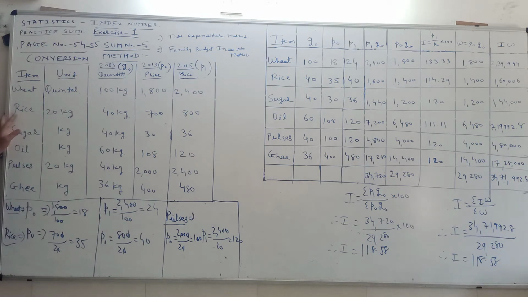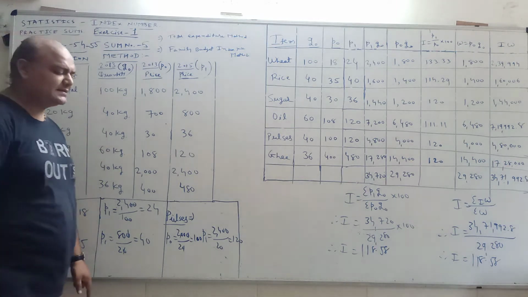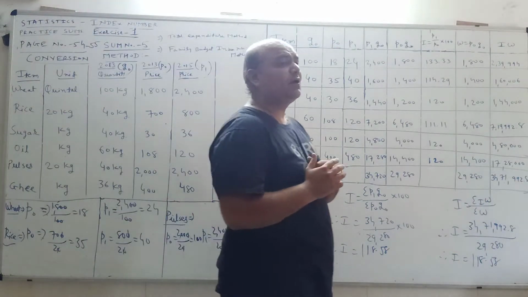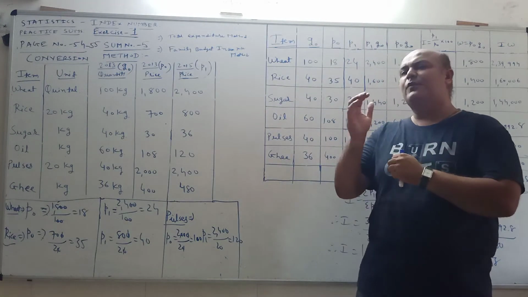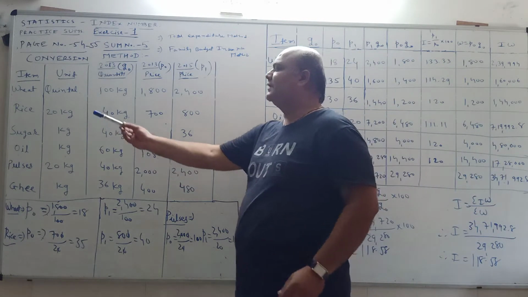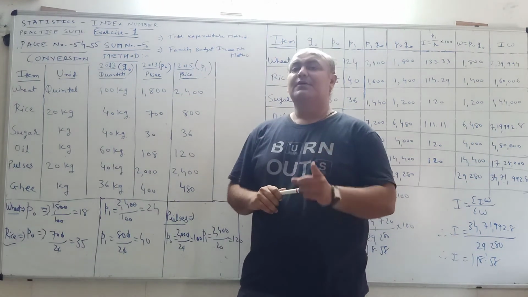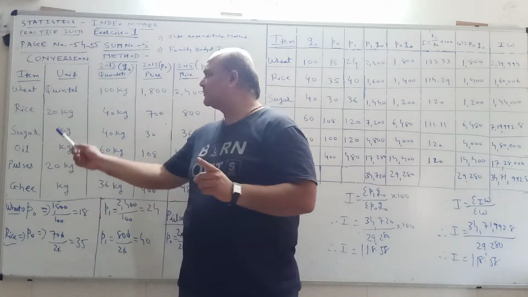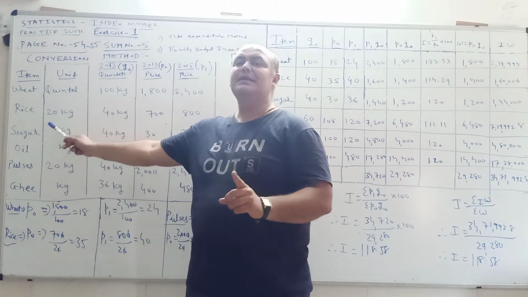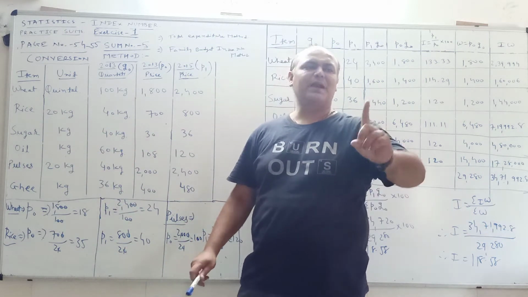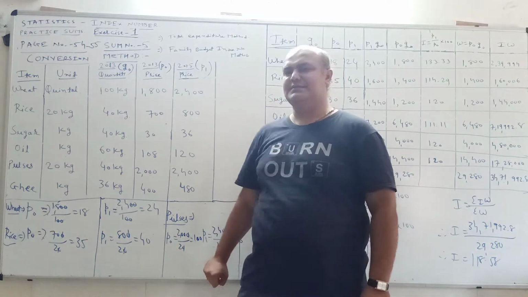Now the next item is rice. Here the unit is provided in kilogram and quantity is also provided in kilogram. But one thing is there, students: instead of giving the price of 1 kilogram, they provide it for a unit of 20 kilogram. So again, both the prices must be divided by 20, because we require the price of only 1 kg.